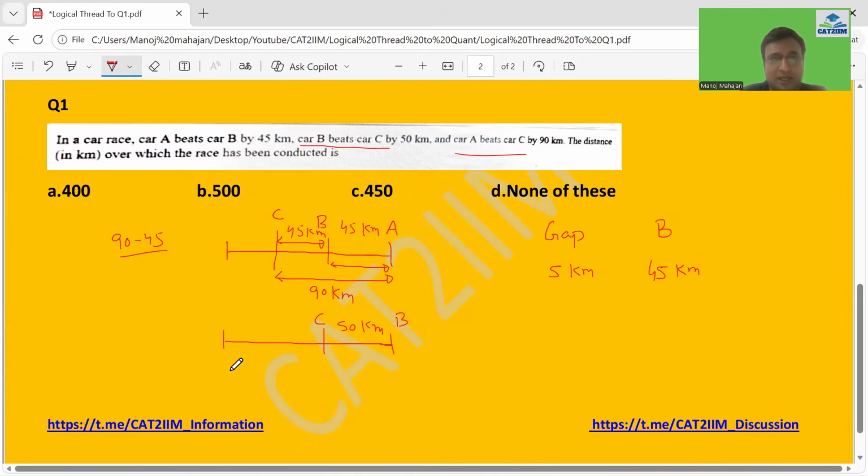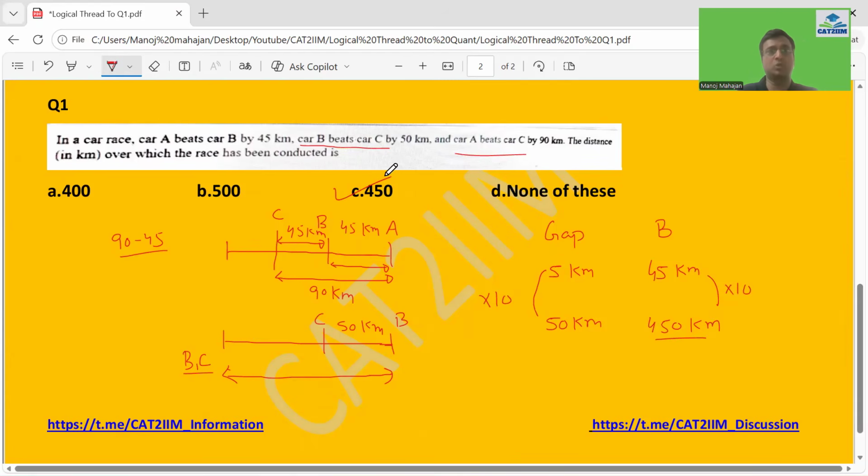So if I want to get the race length, look, at the starting B and C are together, no gap between the two. Finally, the gap is 50. And to create a gap of 50, B has to run the entire length of the race. So if the gap becomes 50, I can use the unitary method. So this becomes 10 times. So B has to travel how much? That is again 10 times of this, that is 450. So your problem is done. The length of the race is 450.